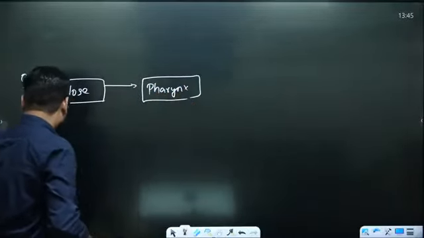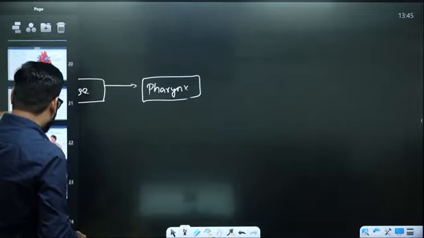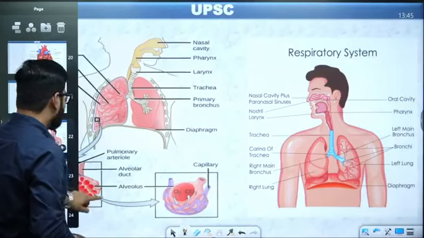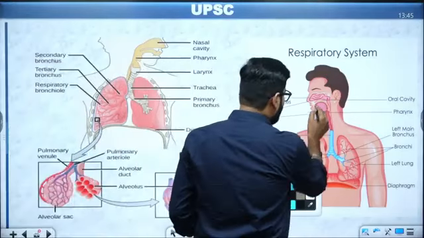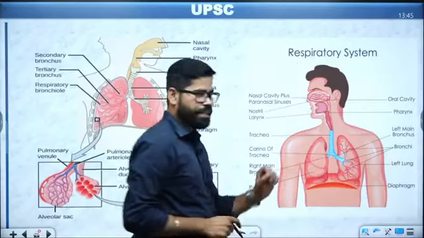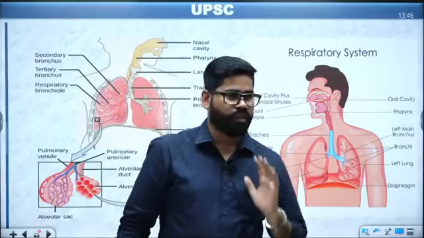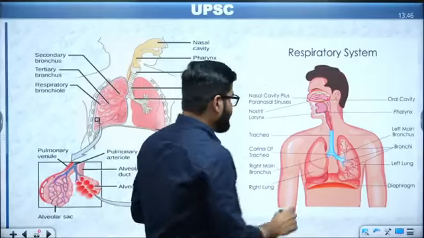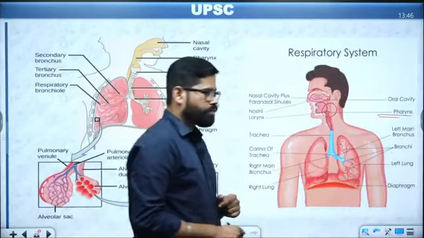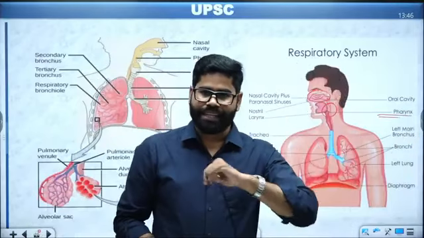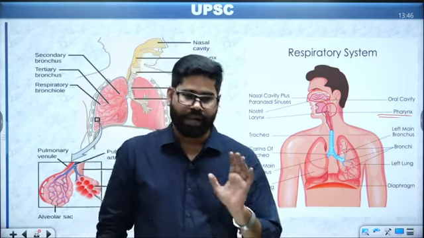So here we see that. Let me explain it to you on this image. Just look at this one image. Here you have the nasal cavity or the nose through which the oxygen is entering into the body. After this, it passes through the common area which is the pharynx. Now, after pharynx, it is going to go into the windpipe which is called the trachea.